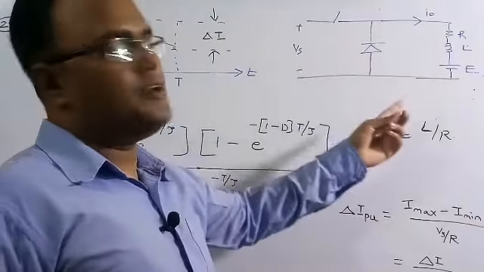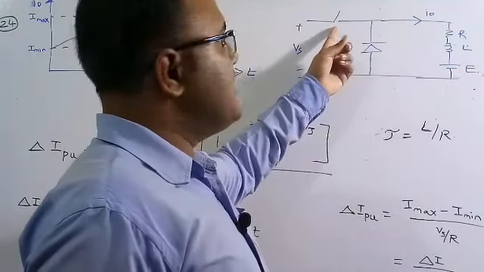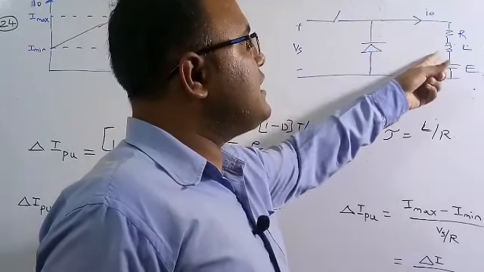So let's solve this question. This is a step down chopper. This is the input voltage Vs and the output voltage is V naught. Here there is a thyristor, which is a switch. It's a diode, a freewheeling diode, and the load is an RLE load.